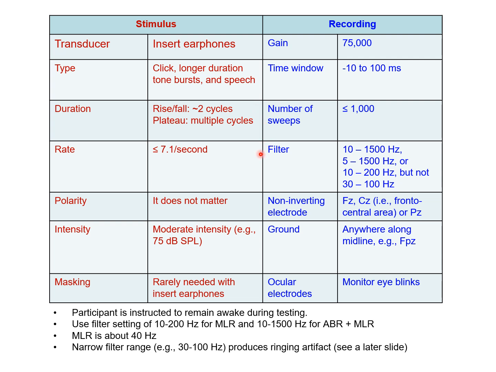For the filter setting, you can set it to from 10 Hz to 1500 Hz. Or you can set it to from 5 Hz to 1500 Hz. Or you can even set it to between 10 and 200 Hz. However, if you set it to between 30 and 100 Hz, it will not work. I will mention the reason in a little bit.